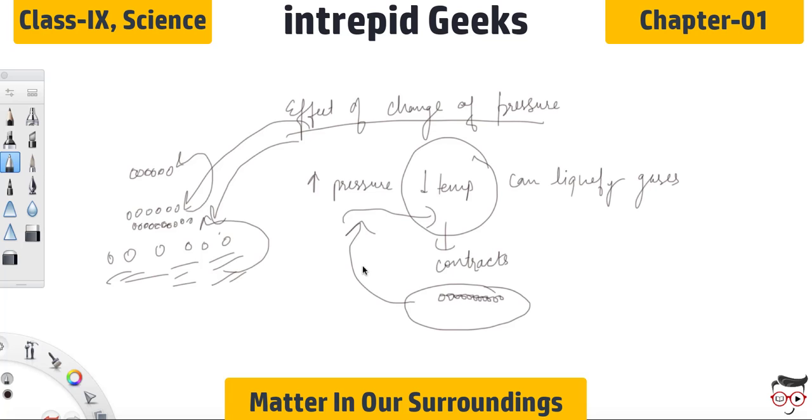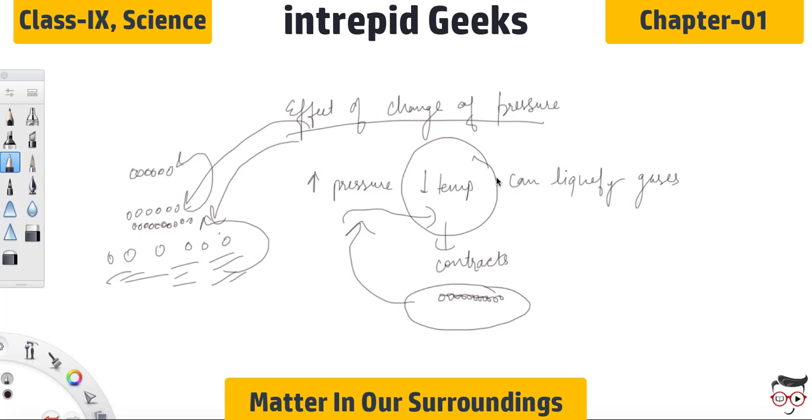Have you heard of solid carbon dioxide? Yes, it is stored at very high pressure and low temperature, and solid CO2 gets converted directly to gaseous state on decrease of pressure without coming into liquid state.